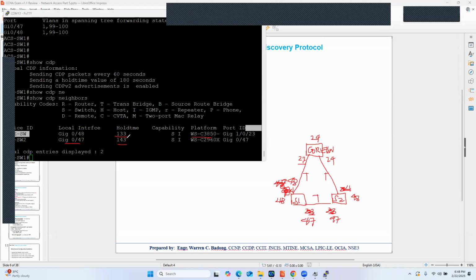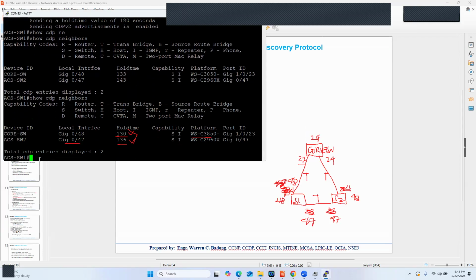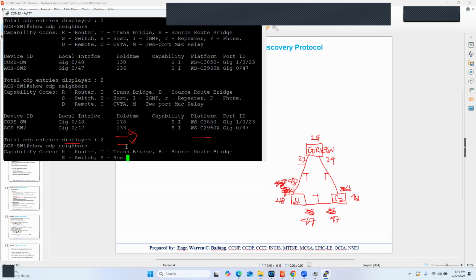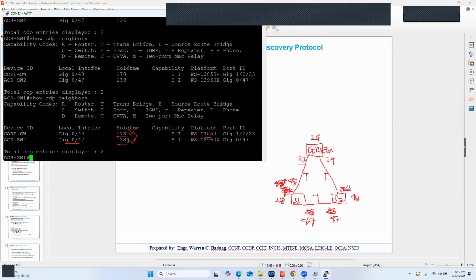This information is counting down, but it should not go below 120, because every 60 seconds the value will be reset back to 180. Okay, so let's check show CDP neighbors. You see, it will not go below 120. It has now reset back to 180.